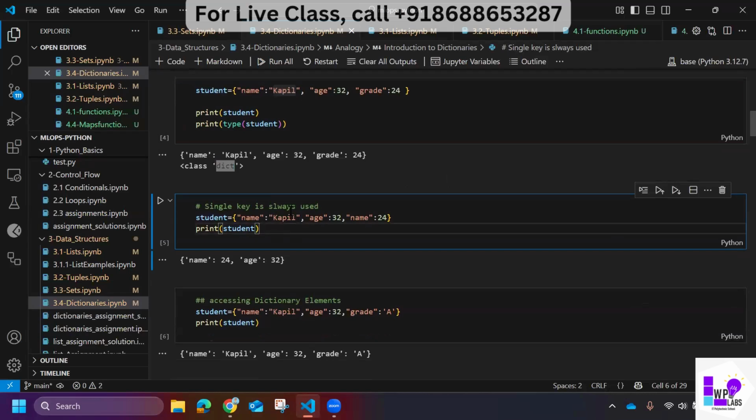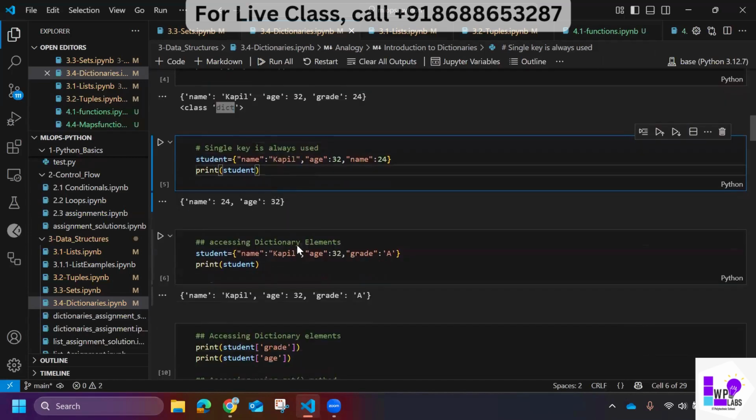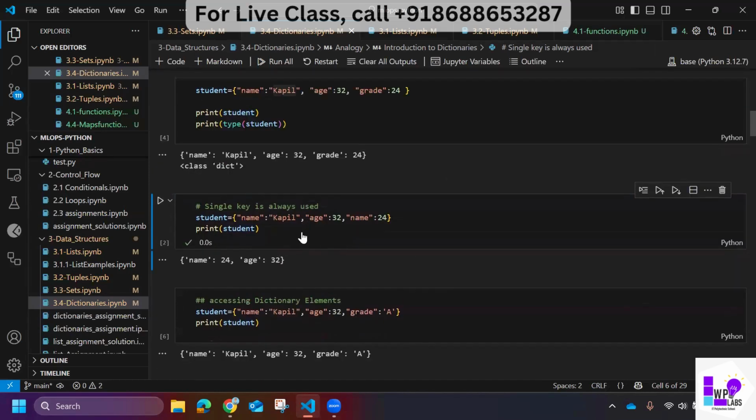So a single key is, I think, always used. This is also the same example. Name Kapil, age 32, name. Why is it? One minute.